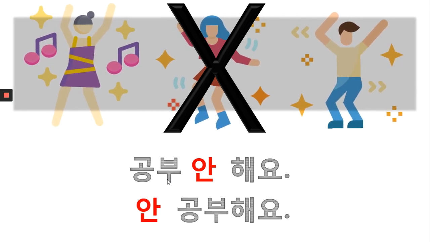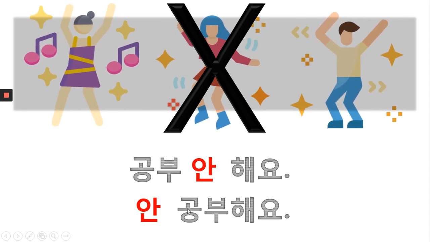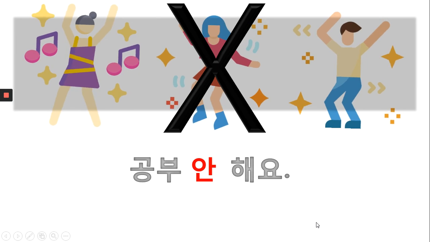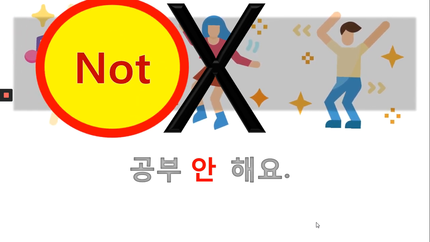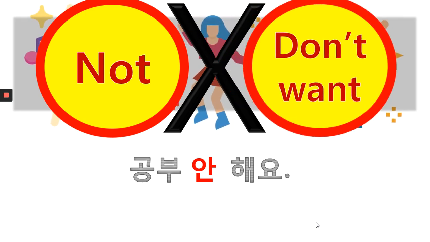Okay, why 공부 안 해요 is correct? Where should we put 안? We put 안 in front of the verb. Okay, so here, which one is verb? 공부해요 is verb or 해요 is verb? What do you think? 해요 is verb. So 공부 안 해요 means I don't study, or I don't want to study. 공부 안 해요 has two meanings.